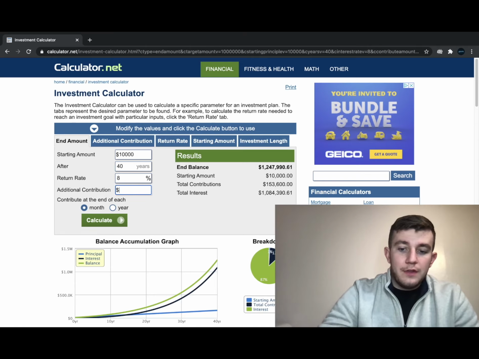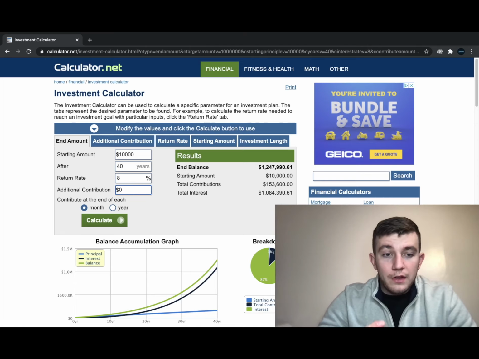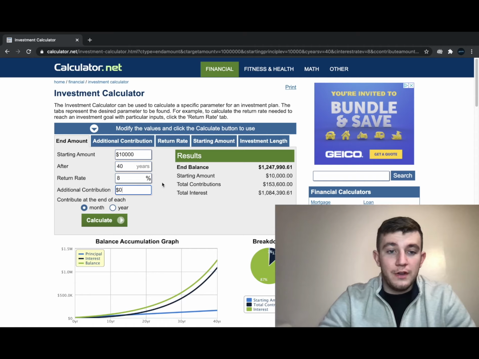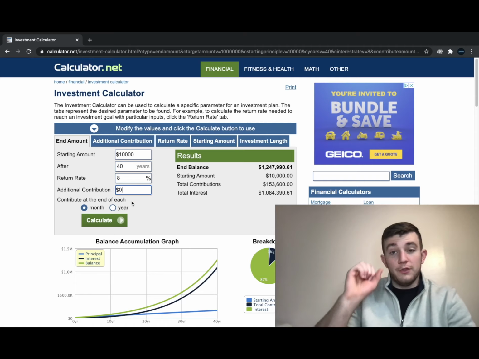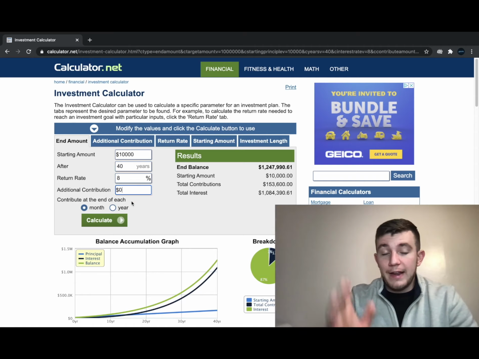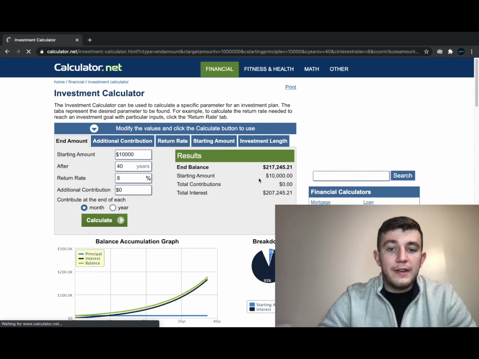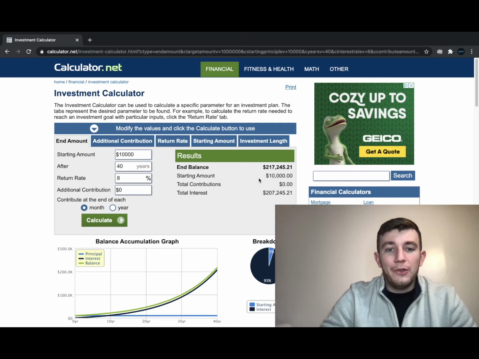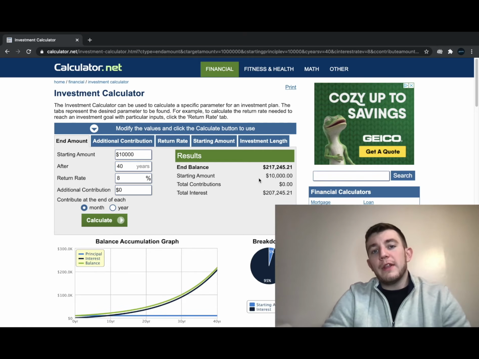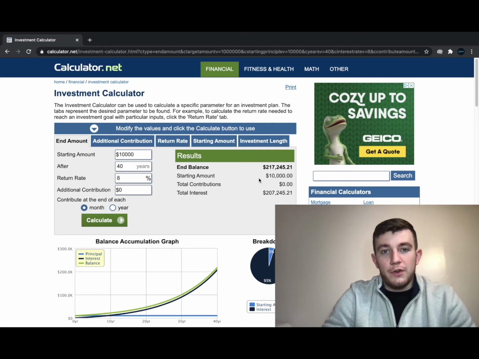So in that case, just to show the example again, if your additional contribution was $0 a month and you just put $10,000 in, set it and forget it for 40 years, at the end of that time frame, you'll be sitting at $217,000 simply by putting that money away at an 8% return rate.